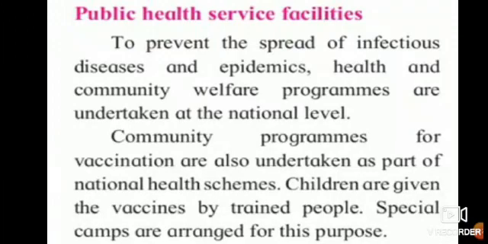The national level committee arranges the programs in different parts. Some community programs for vaccination are undertaken as part of national health schemes. Children are given vaccines by trained people, and also special camps are held. For example, if there are polio doses, the people come to your houses. They move from house to house. So special camps are arranged for this purpose.